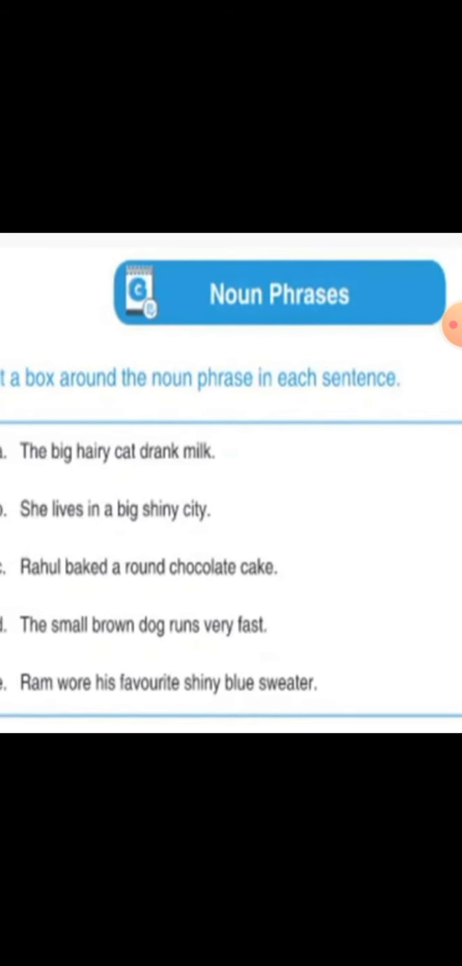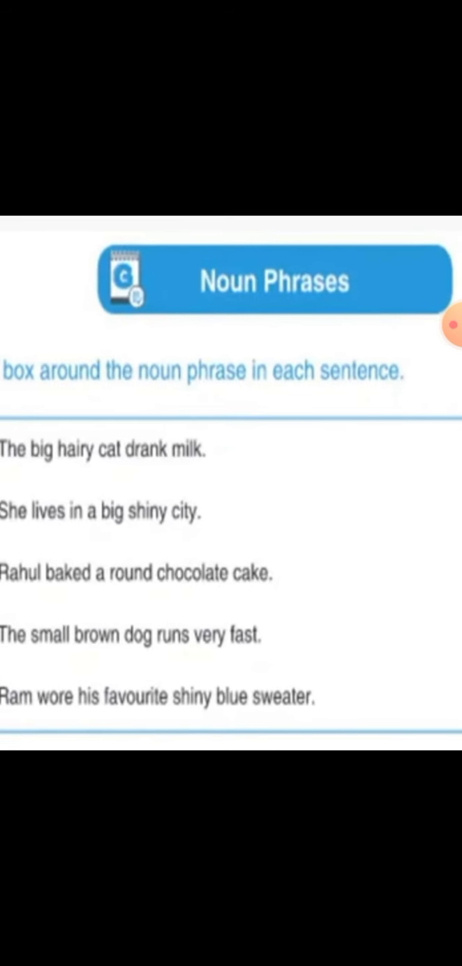After that, in sentence B, she lives in a big shiny city. So city is a noun, but if we circle the words big shiny city, it becomes a noun phrase. A big shiny city. In the next sentence, Rahul baked a round chocolate cake. Here cake is a noun, no doubt Rahul is a noun, but we want to underline the noun phrase. So here, a round chocolate cake. After that, the small brown dog runs very fast. The small brown dog is a noun phrase. Ram wore his favorite shiny blue sweater. Favorite shiny blue sweater is a noun phrase.